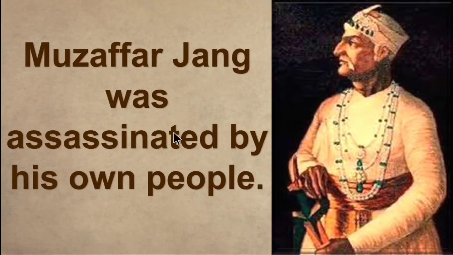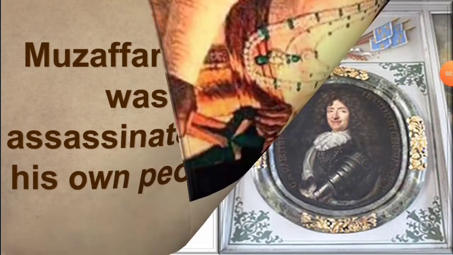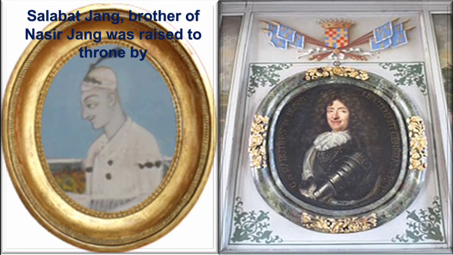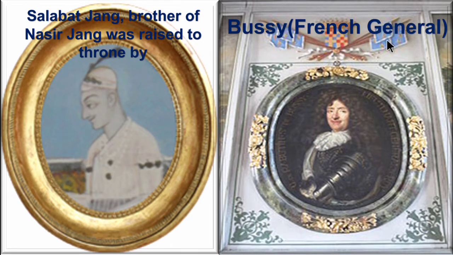Mozaffar Jang was assassinated by his own people. Assassinated means he was killed by his own people. After his assassination, Salabat Jang, the brother of Nazir Jang, was raised to the throne by Bussy. Bussy is a French general.